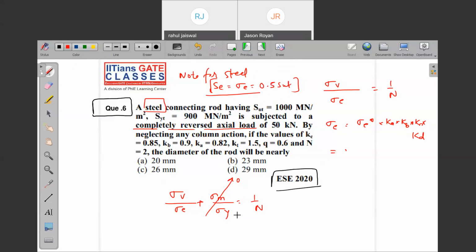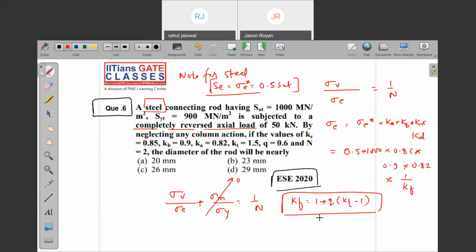Is it clear? Sigma e or just sigma e? No, sigma e star. So what is the sigma e star? 0.5 times of 1000, times 0.85, 0.9, 0.82, into 1 upon Kf, because Kd is 1 upon Kf. And how to calculate Kf? 1 plus q into Kt minus 1. So if you are going to use this formula, just put the formula and get sigma e. Put sigma e here.